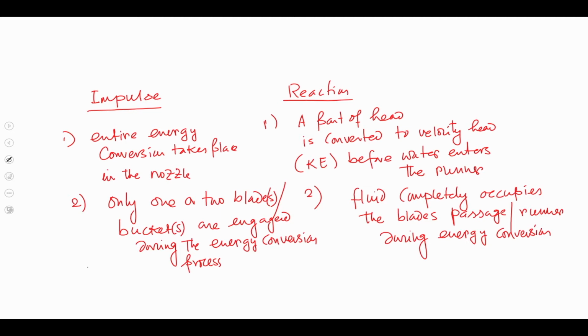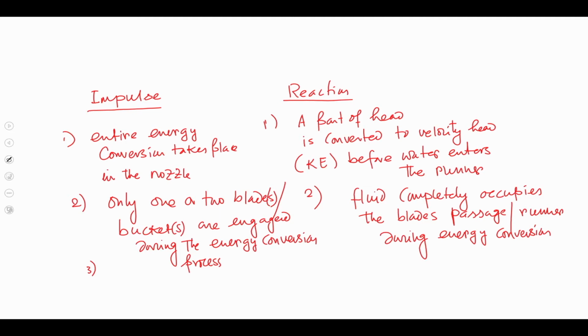The last one: since only one or two nozzles are engaged for the energy conversion process, you can understand that essentially we need to get power. To get more torque, the rotor diameter will be increased.